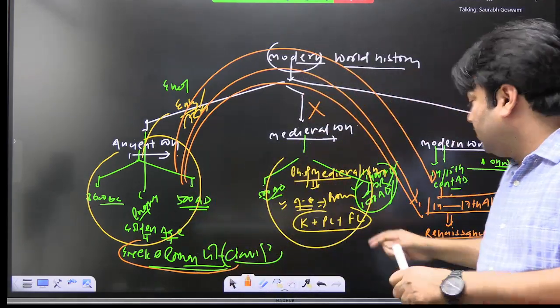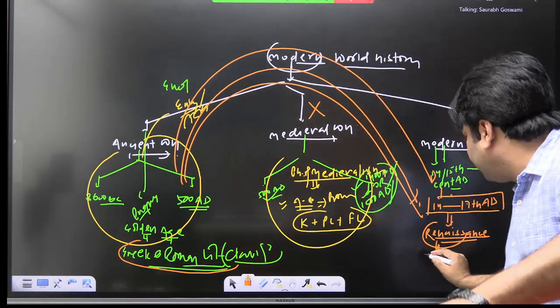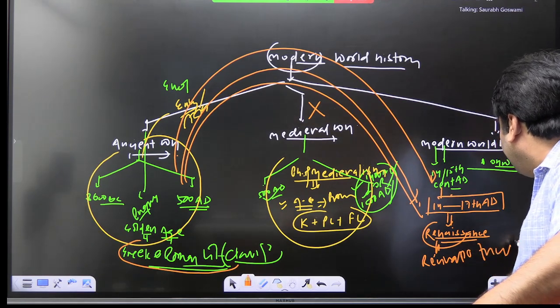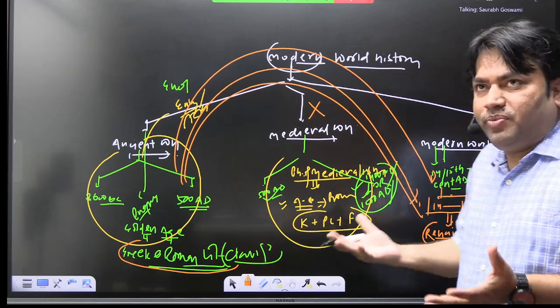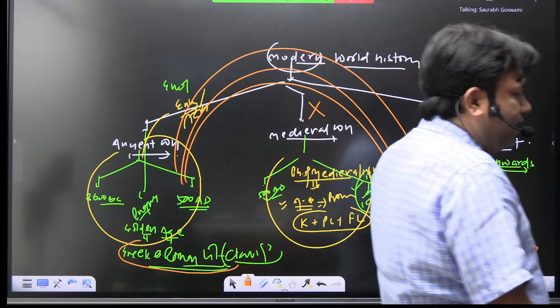So this is happening here. This is what Renaissance means. What you can write here, I will discuss in detail in the next class: revival of ancient Greek and Roman literature. That is Renaissance. Revival of ancient Greek and Roman literature.